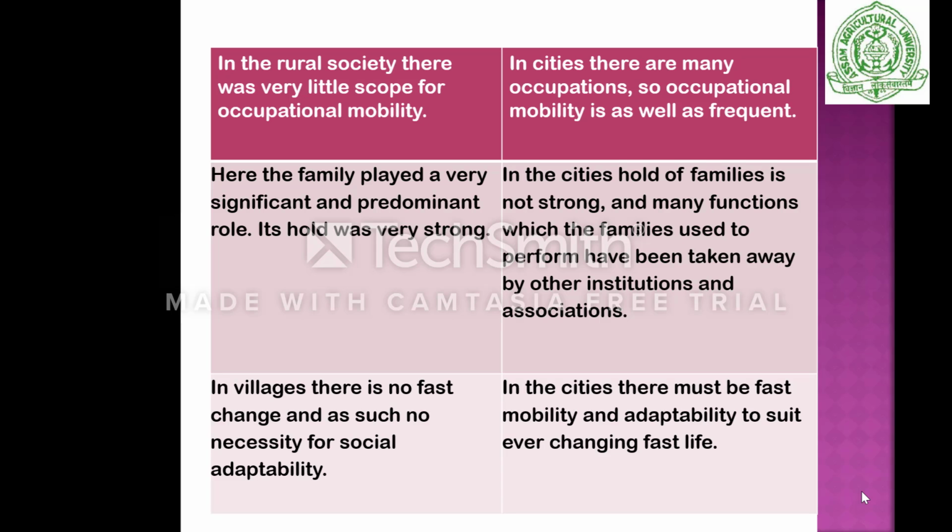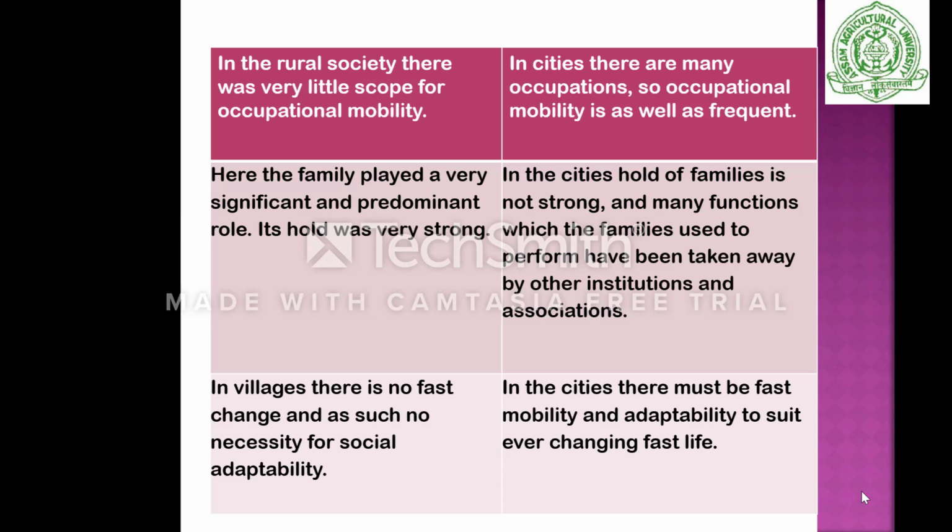In the rural area, the family plays a very significant and predominant role. Its hold is very strong; family bonding is very strong, because most of the time they have joint families. In joint families, the uncles, aunties, mother, father and cousins are all living together, enjoying their life, and their bonding is very strong.